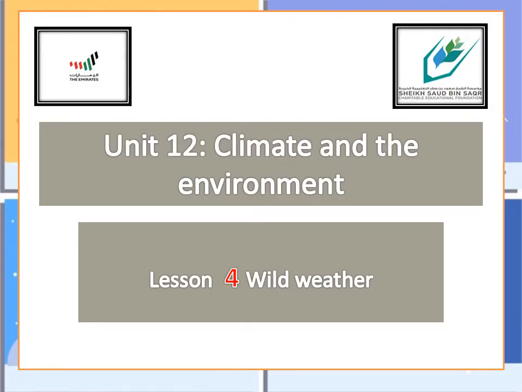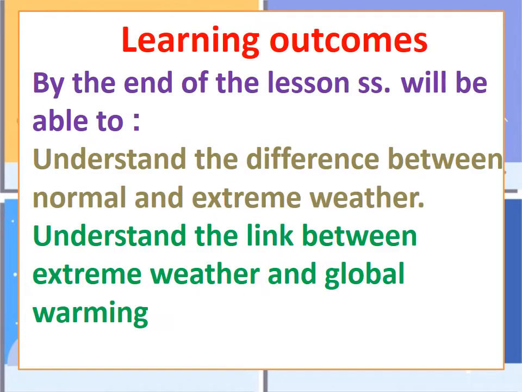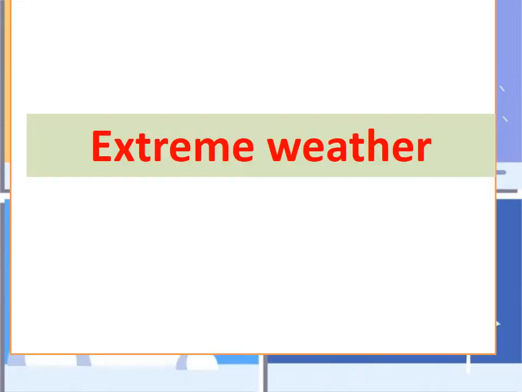So now let's start our class, lesson 4. By the end of the lesson you will be able to understand the difference between normal and extreme weather. Also you are going to understand the link between extreme weather and global warming.